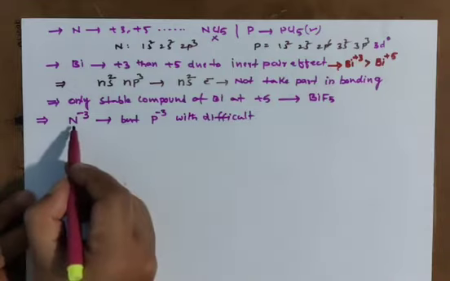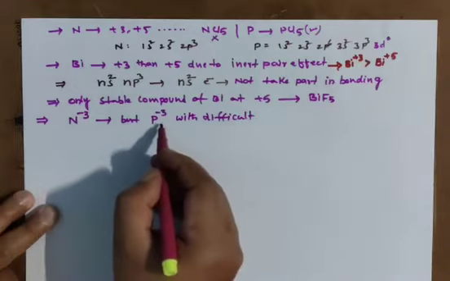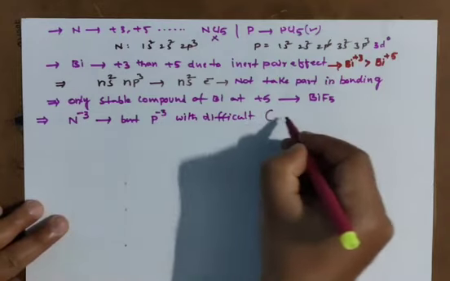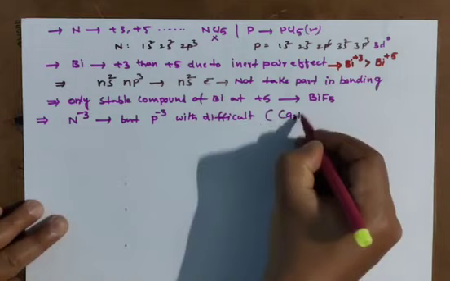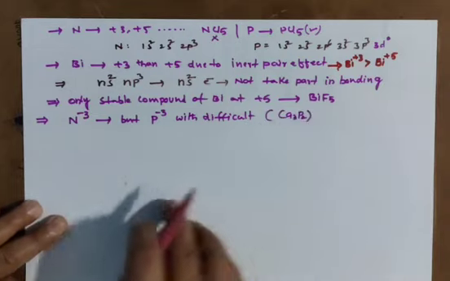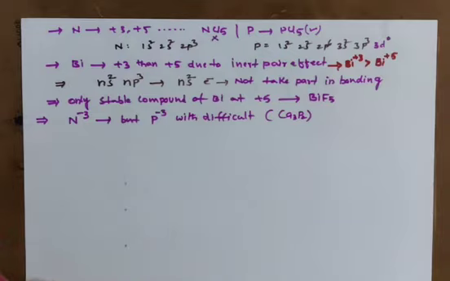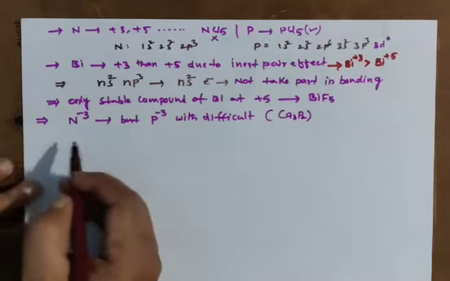Nitrogen can form -3 easily and phosphorus with difficulty. That is, we have here, for example, calcium phosphide. Because its d orbital availability is there, that's why it will show maximum oxidation state, not -3. And another thing you have to remember,